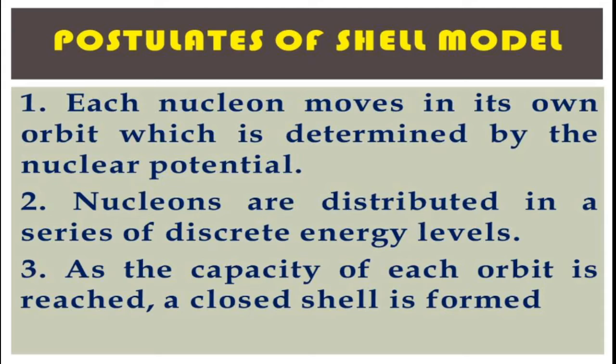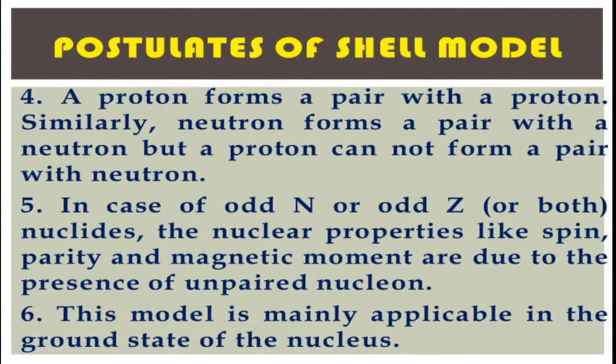Third, as the capacity of each orbit is reached, a closed shell is formed. Fourth, a proton forms a pair with a proton. Similarly, a neutron forms a pair with a neutron, but a proton cannot form a pair with a neutron.